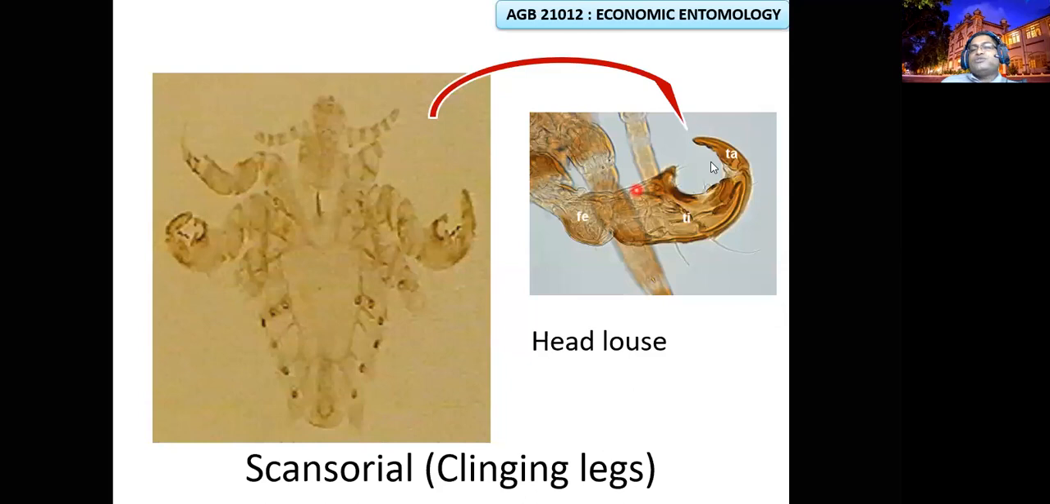Head louse, clinging type. Here the tarsus and tibial region are modified into a fork, opening and closing like a lock. With that, they cling, hanging in the head. This is the region. The tibia, sorry, not the tarsus, is a claw, closed with the tibia. Then the hair will be trapped and they will hang. It is a single tarsus, not having tarsomeres. They are single tarsi.